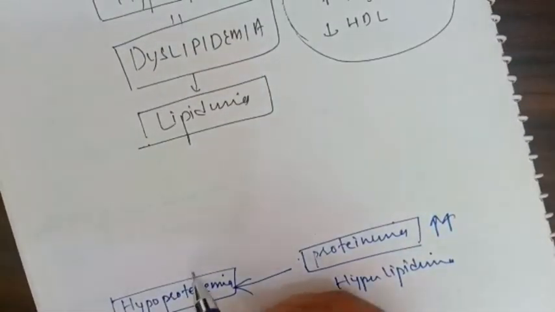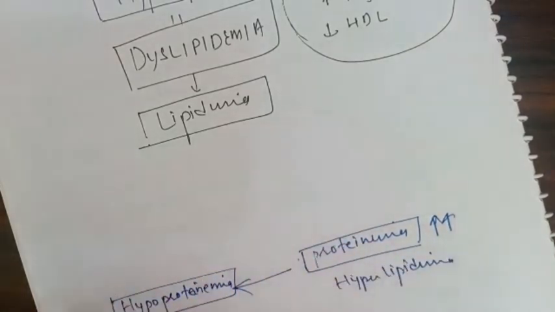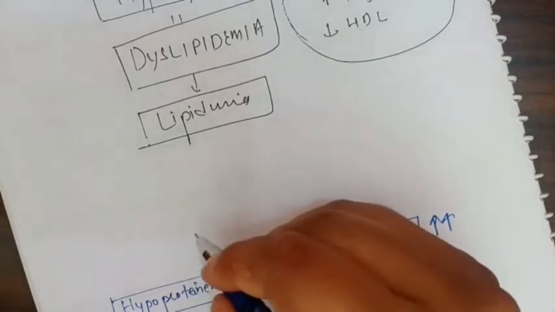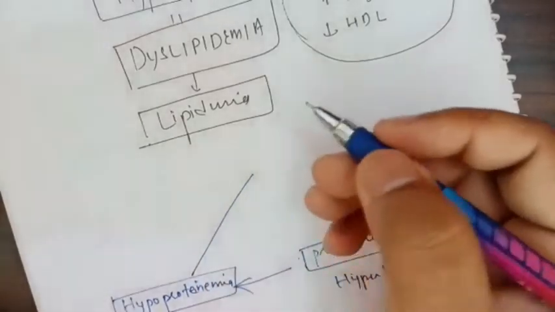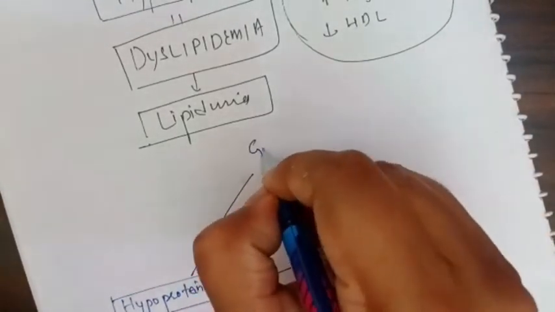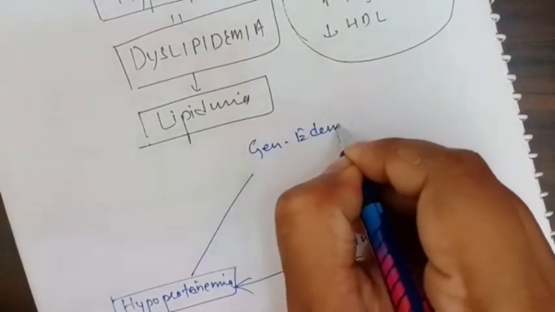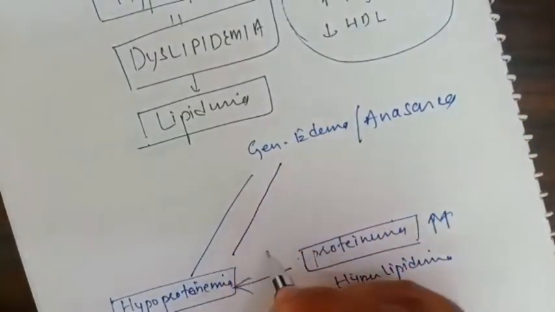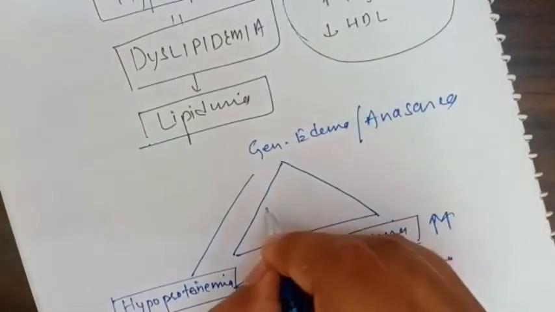Because of the hypoproteinemia, since proteins are low in the blood, there will be less osmotic pressure. Because of the less osmotic pressure, fluid is not going back from the interstitial area into the circulation. So accumulation of fluid in the interstitial area will occur, and because of this, edema will occur throughout the body. That's why it is known as generalized edema or anasarca. And this triangle is formed, and this is known as nephrotic syndrome.